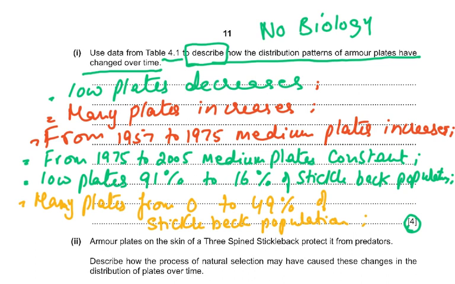From 57 to 75, medium plates increases. Then low plates decreased from 91% to 16%. So if you said low plates decrease and then you said low plates 91% to 16%, well, you got 2 marks for that. So you look at the decrease, you look at the increase, and you look at where it is constant. And then you give me figures for that and you give me the trend. So and so increases, so and so decreases.